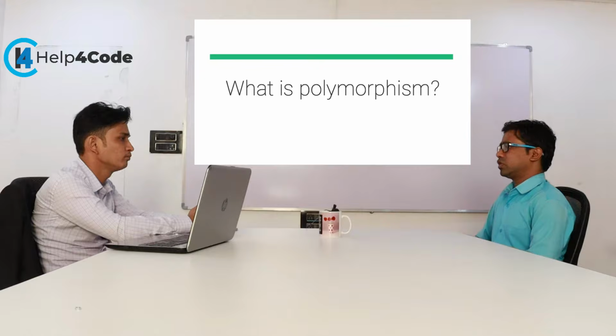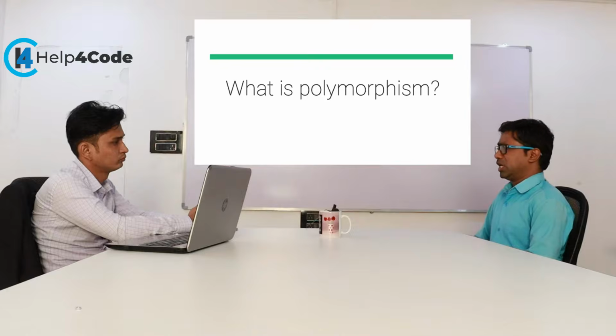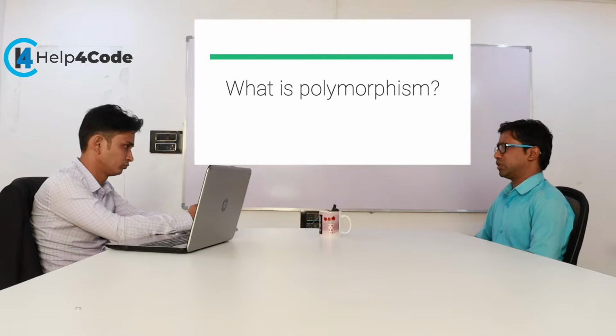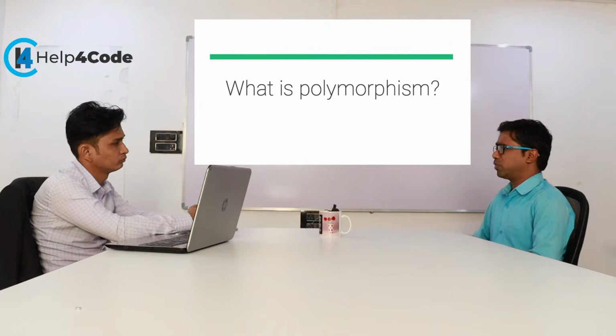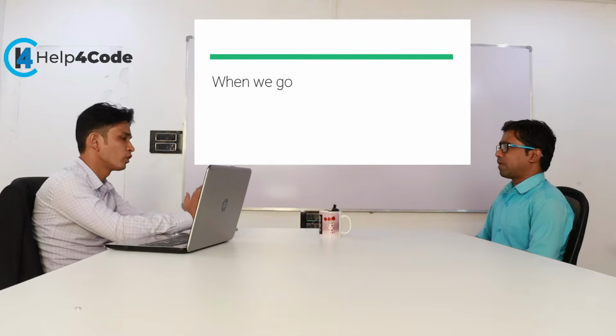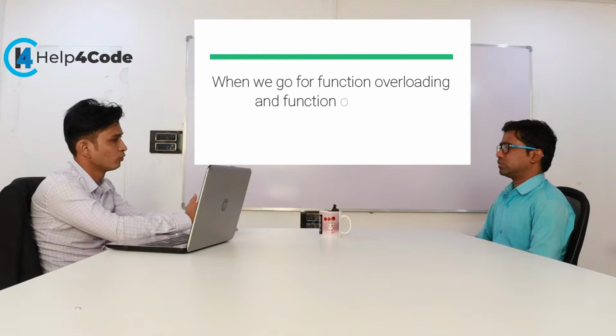Okay. What is polymorphism? Polymorphism means having many forms. For example, a person: in the classroom, the person behaves like a student; at home, like a son; in the market, like a customer. So we can say it has multiple forms. Polymorphism is categorized into two groups: first, compile time polymorphism, and second, runtime polymorphism. The best application of compile time polymorphism is function overloading, and the best application of runtime polymorphism is function overriding.